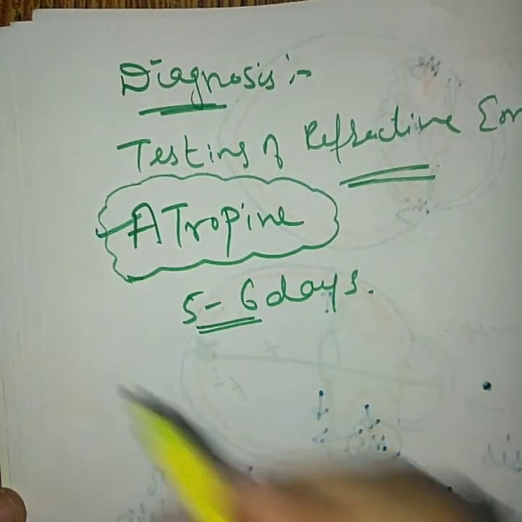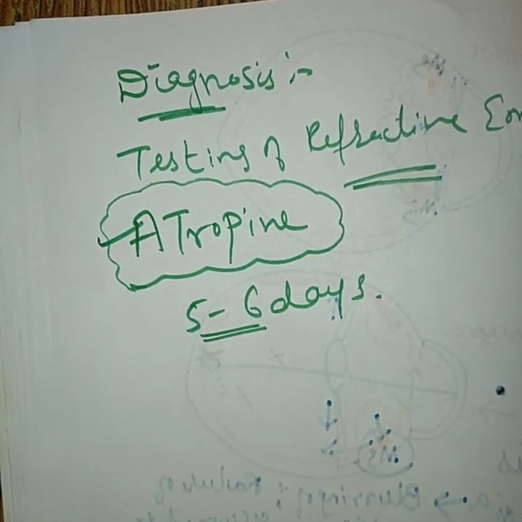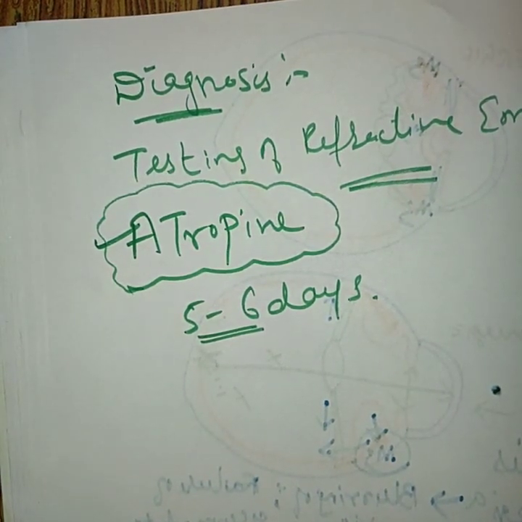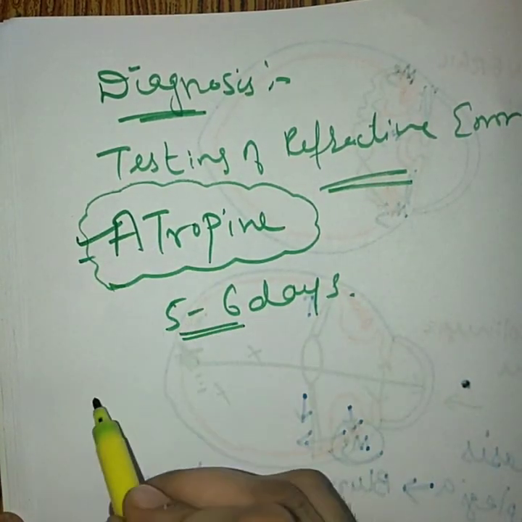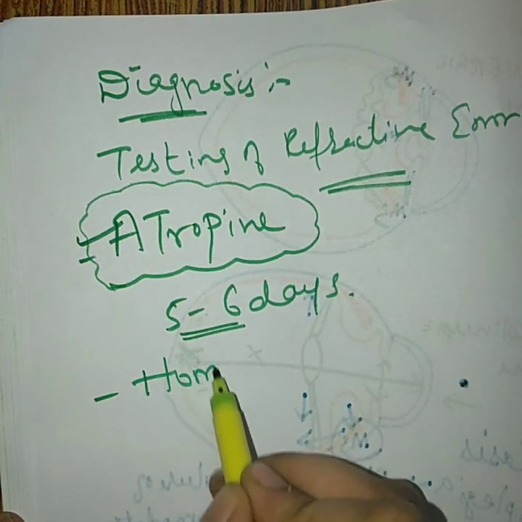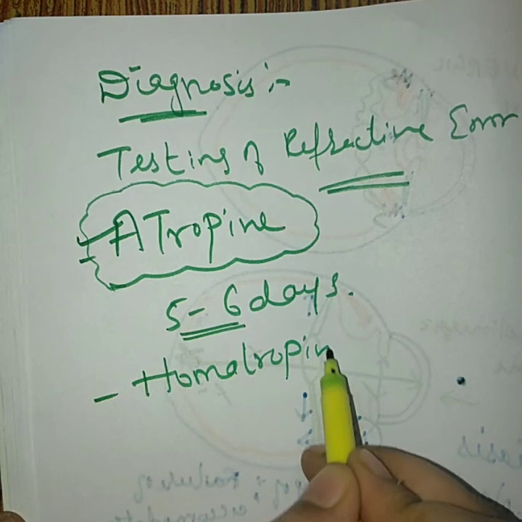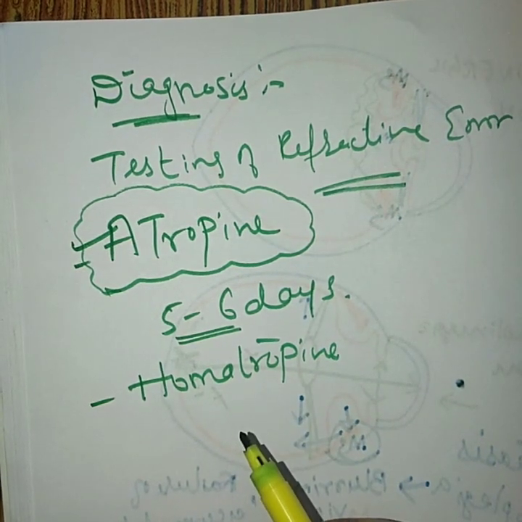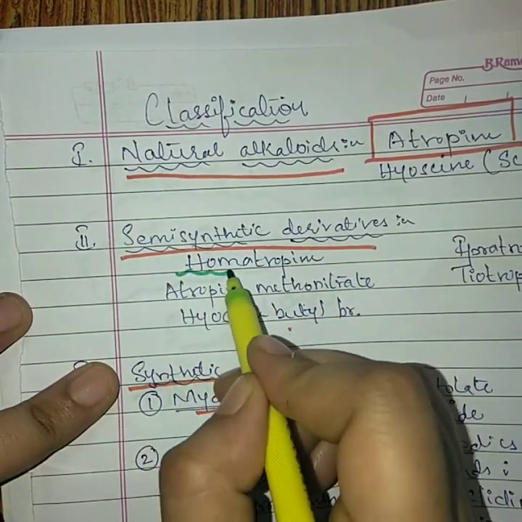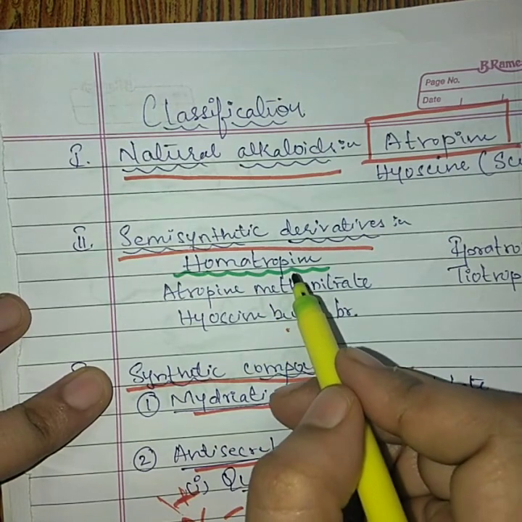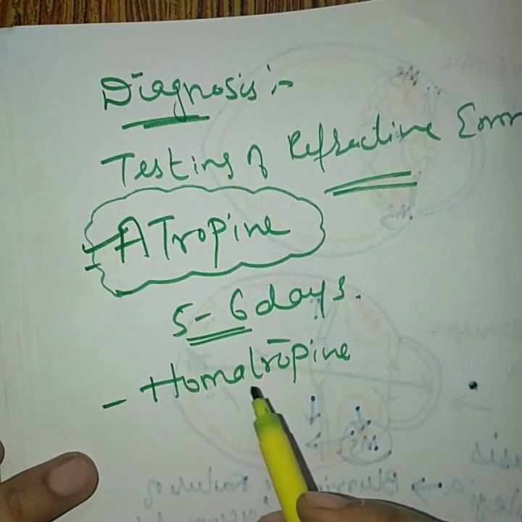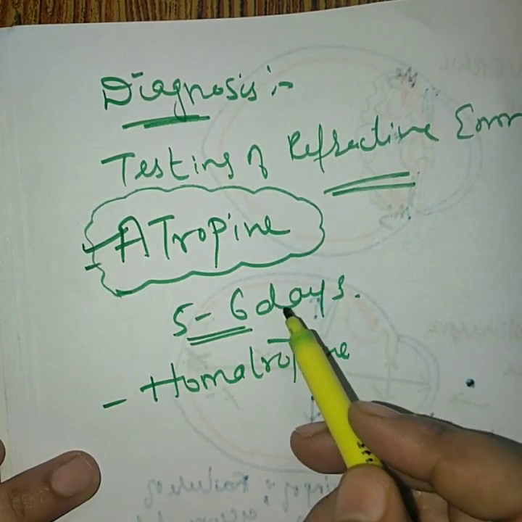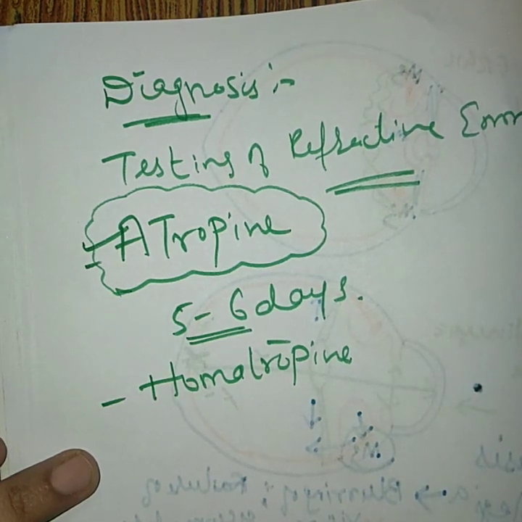So instead of atropine, we require certain drugs which should produce these two actions, that is mydriasis and cycloplegia, for a shorter duration of time. So later on, instead of atropine, homatropine was being used. Homatropine is a semi-synthetic derivative. Homatropine is also a drug which will produce mydriasis and cycloplegia in the eye. It has a duration of action less than that of atropine, maybe 1 to 2 days. So for 2 days the person will go blind.